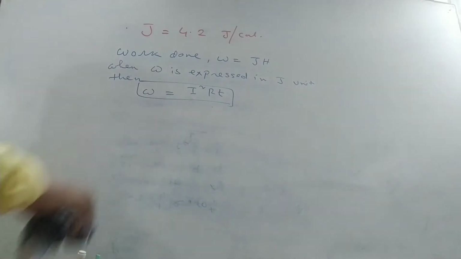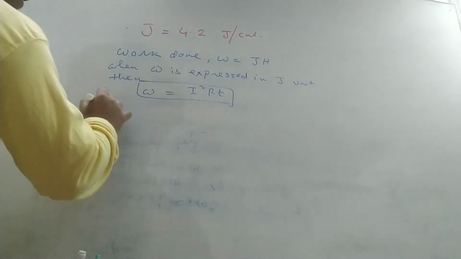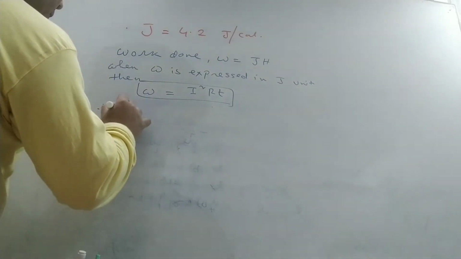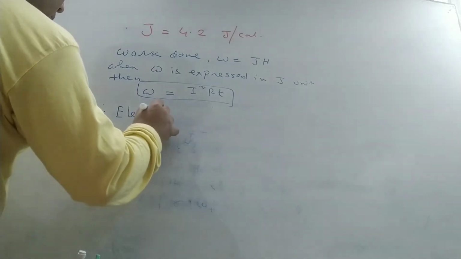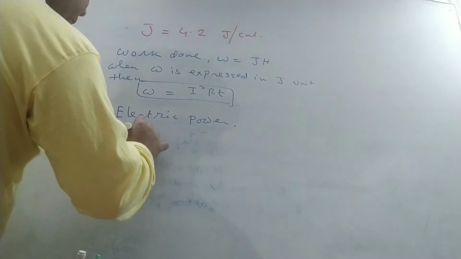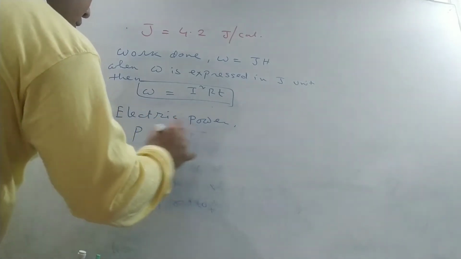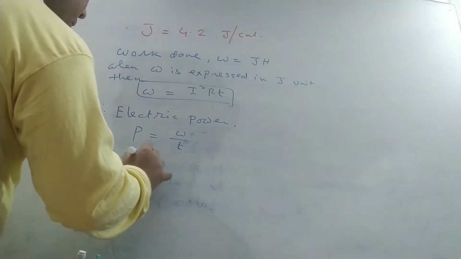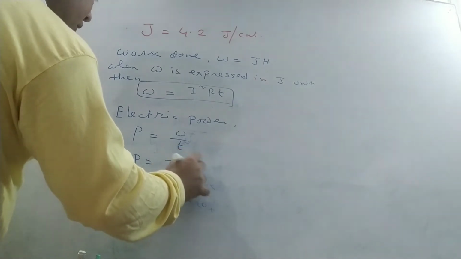Okay, therefore electric power P is equal to W by T, or P is equal to I square R.